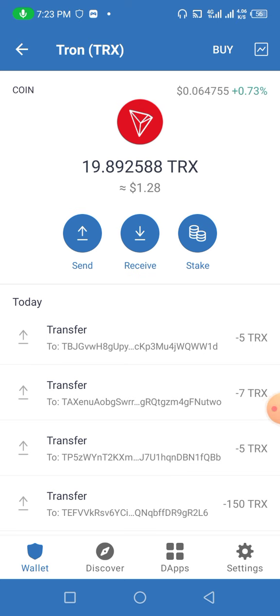You can see that I open my friend's account, and you can check there that my transaction is not received in